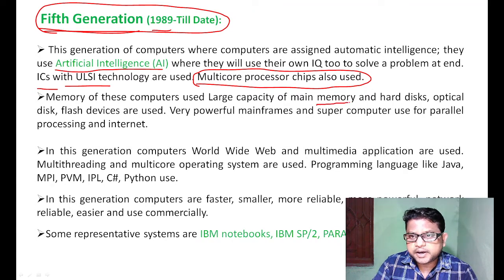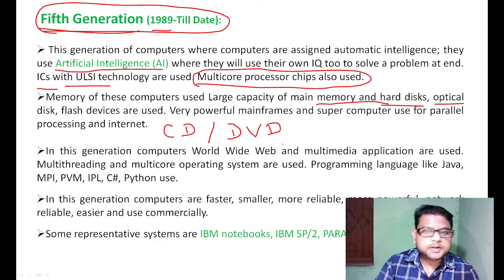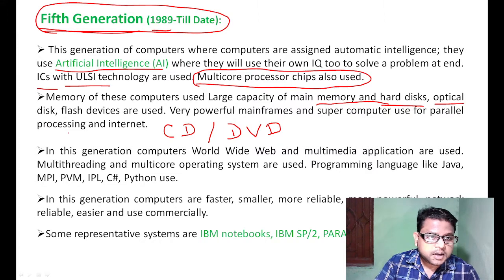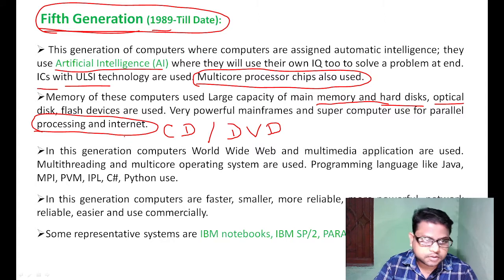Magnetic core memory, hard disks, large capacity main memory, and optical disks, that means CD and DVD, were also introduced in the fifth generation of computer. HVD was also used. And the internet was also introduced in the fifth generation of computer. Internet technology was also used.